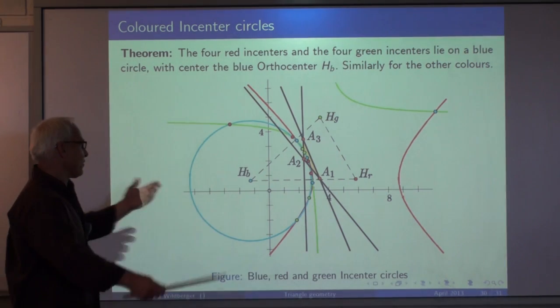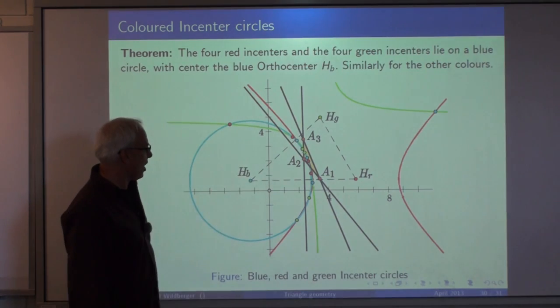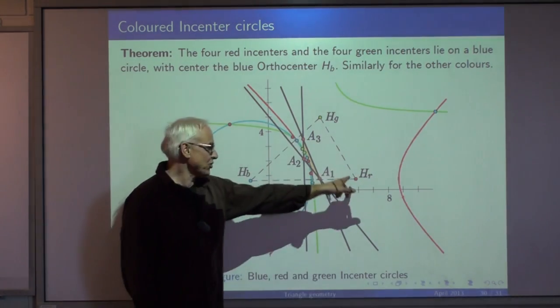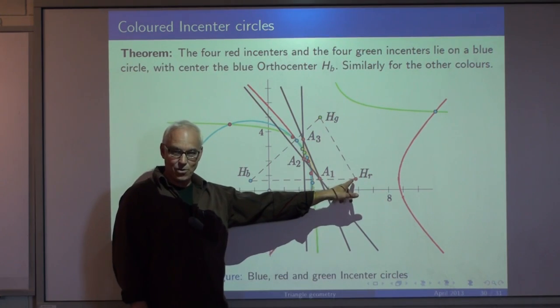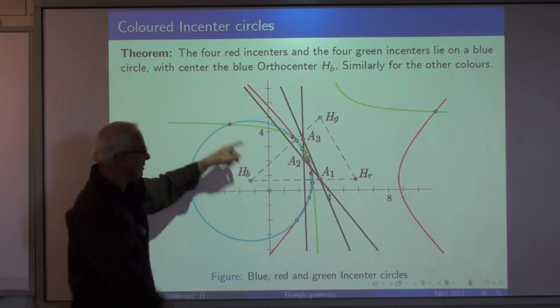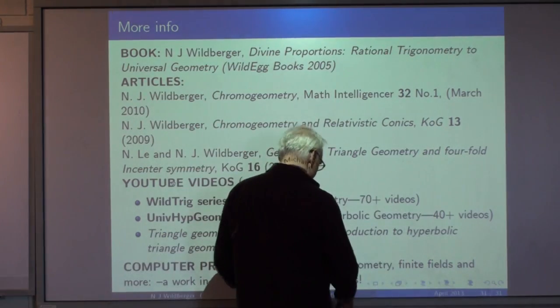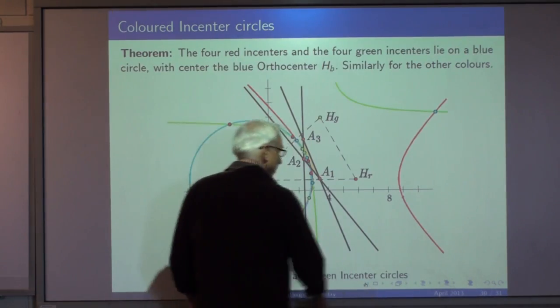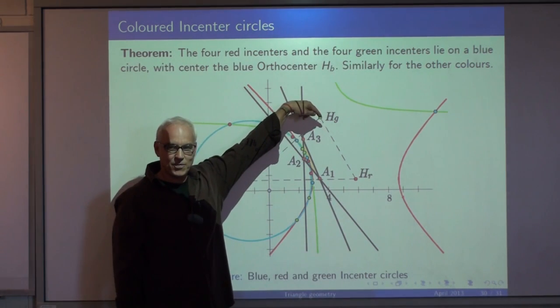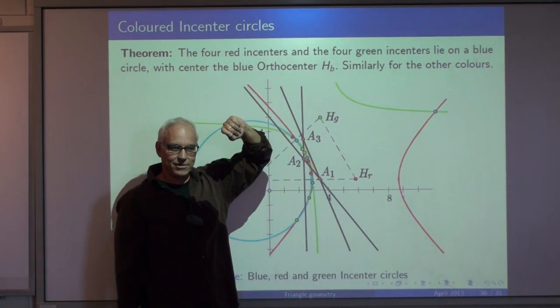So the 4 green ones and the 4 blue ones lie on this red circle, whose center is the red orthocenter. And the 4 blue ones and the 4 red ones lie on this green circle whose center is the green orthocenter.